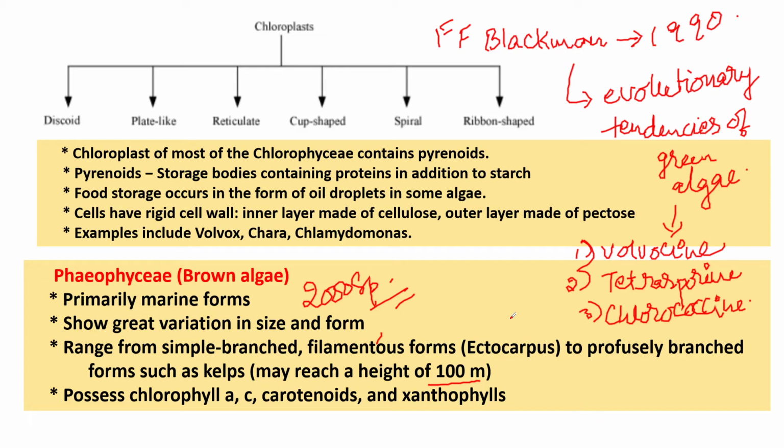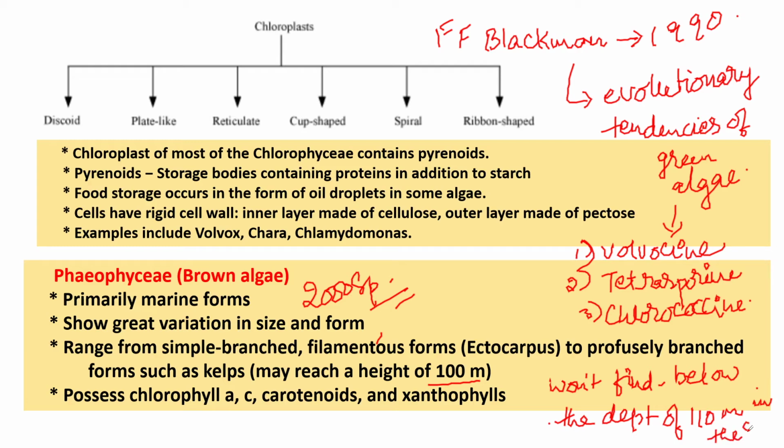Brown algae are not found beyond a depth of 110 meters in the sea.